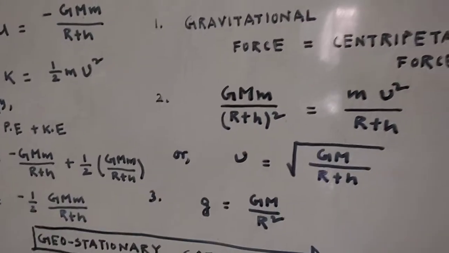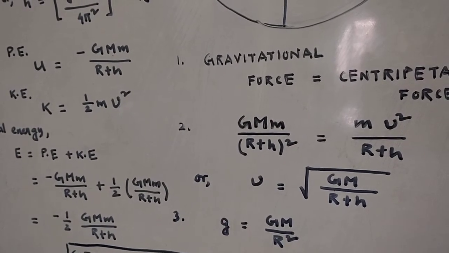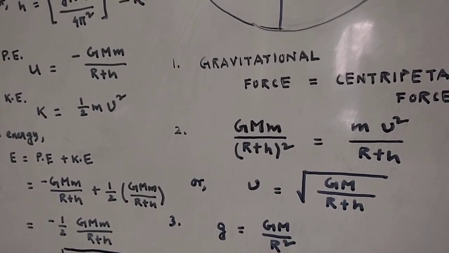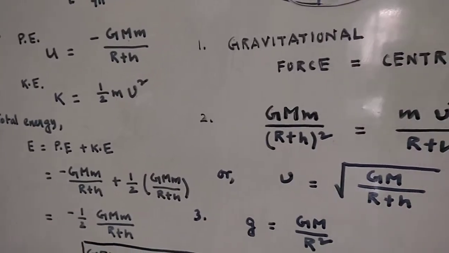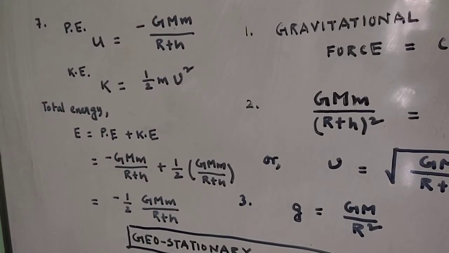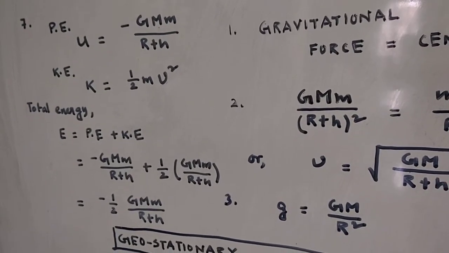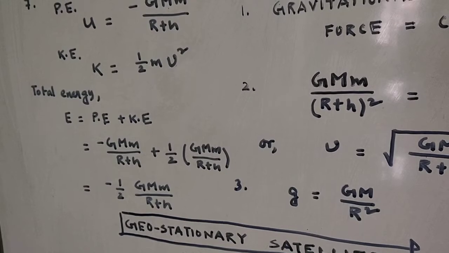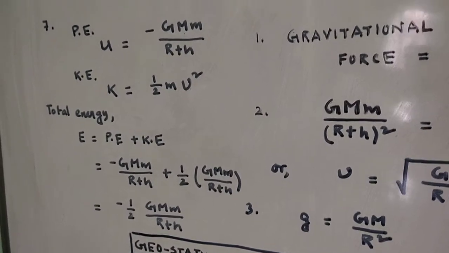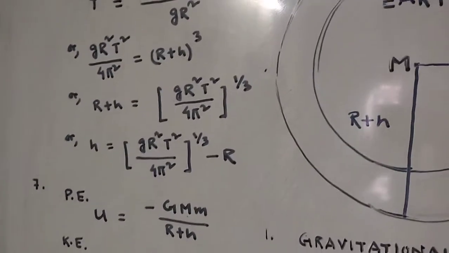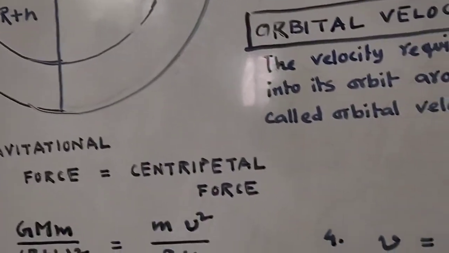Now kinetic energy can be defined from here. If you take m v square, R plus h goes to the other side, giving GMm by (R plus h). So half m v square is nothing but half GMm by (R plus h). You can use this equation number 2 if you want to substitute kinetic energy. So on simplification you will get total energy equal to minus half GMm by (R plus h). So these are the specific parameters you must know regarding the satellite: the height, the time period, the velocity, and the total energy.